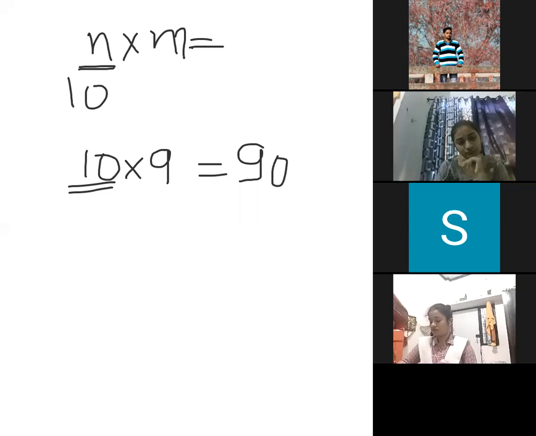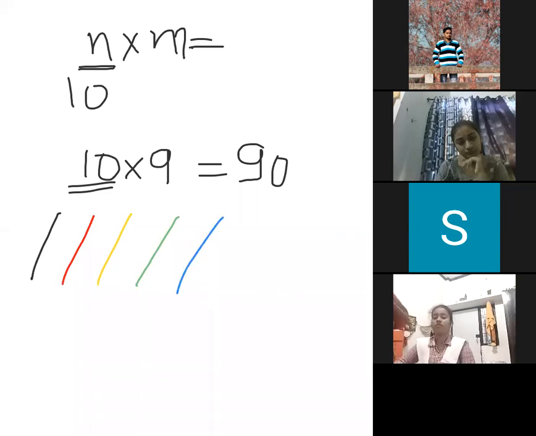Just we are trying to think. We have been given colors. This is black, red, yellow, green, and blue. So all together I am having 5 colors.